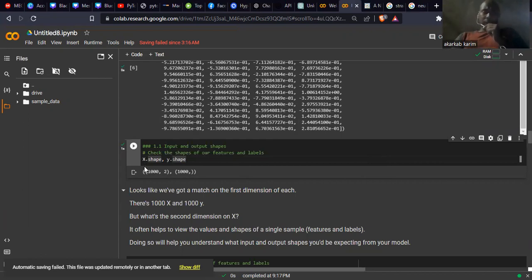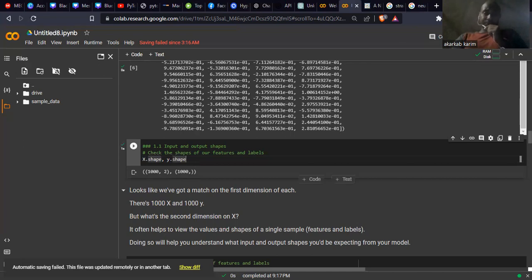For x, x.shape gives 1000 rows and two columns. For y, we have just 1000 values because it is the target: 0, 1, 1, 1, 1, 0, 1, 1, 1. That's why we have one response value per point.